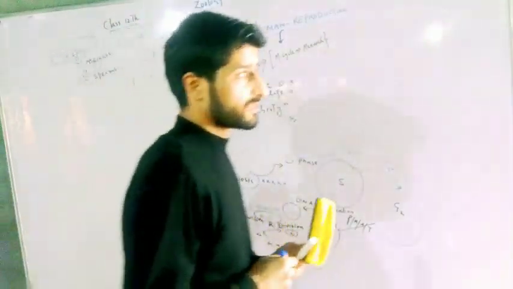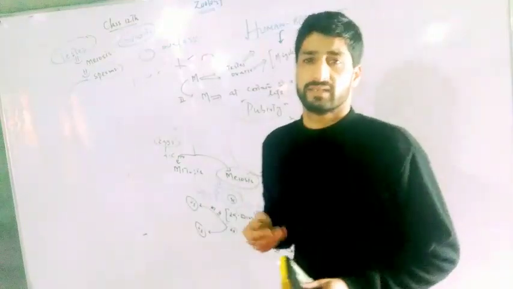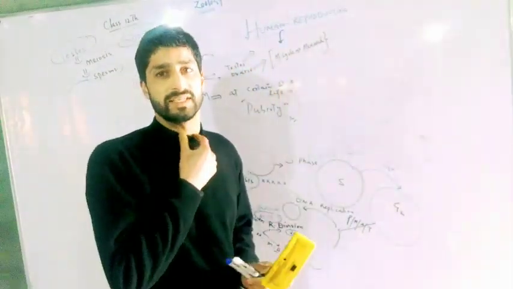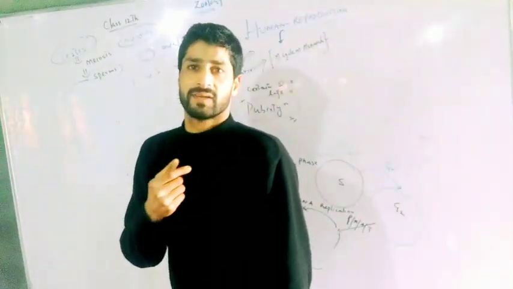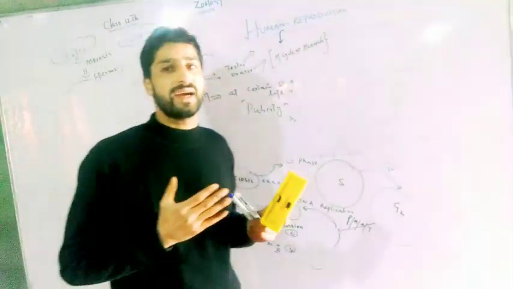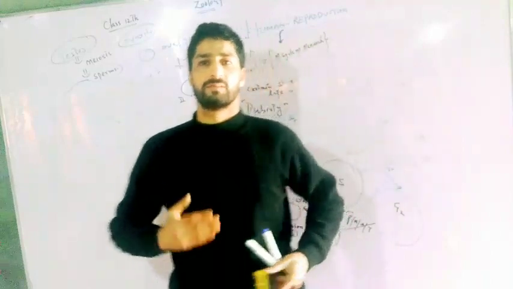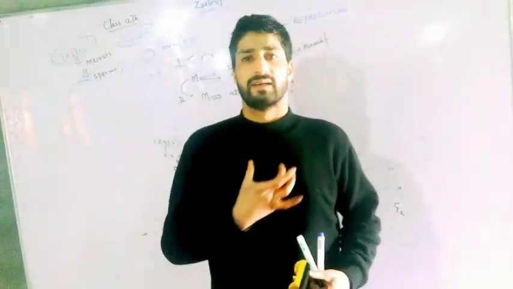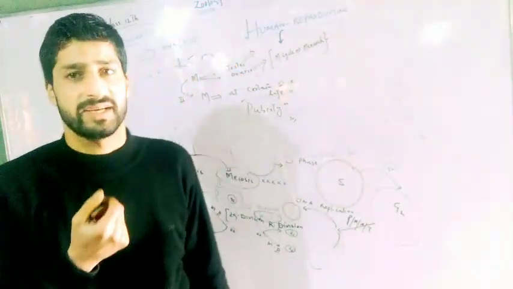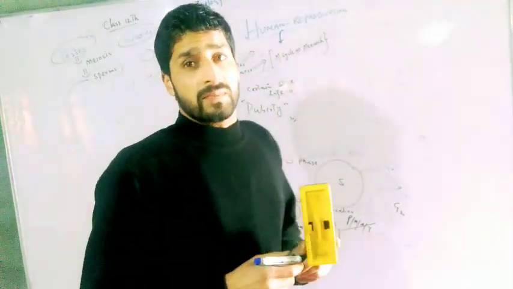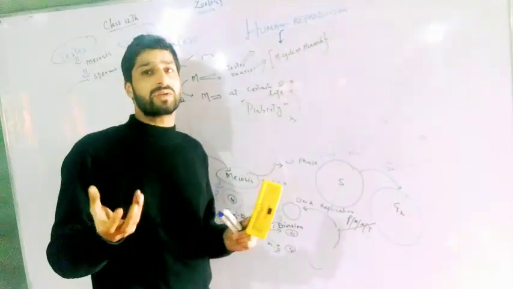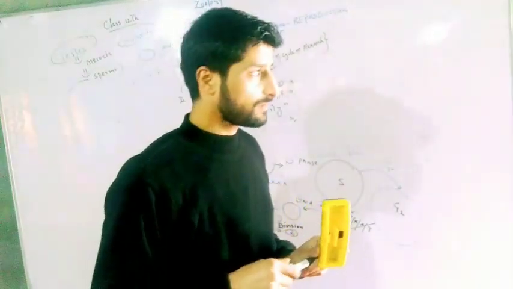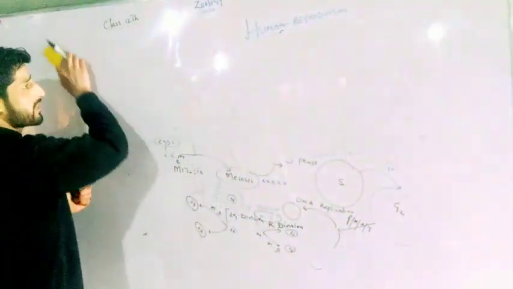The secondary sexual characters include appearance of body hair as well as harsh voice in males due to the thickening of vocal cords, and shrill voice in females, plus accumulation of subcutaneous fat, plus narrowing of waist in females, broadening of shoulders in males, appearance of axillary hair, beard, mustaches, growth of sexual organs, and muscular development occurs abruptly in males, and so on. You will read these secondary sexual characters a little later in the reproduction chapter.